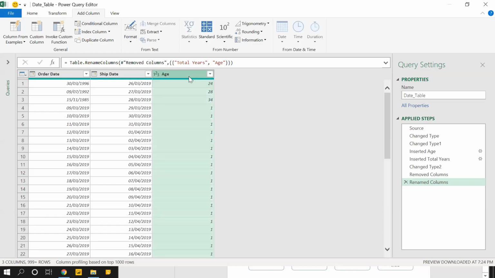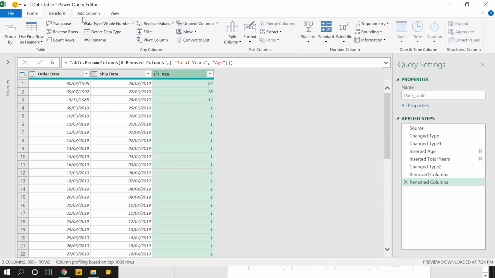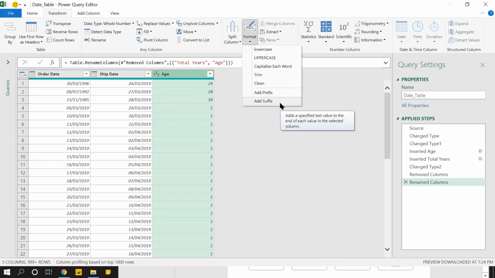So I'll try to clear the doubt of the person who will watch this. I'll try to concatenate one more text, years. 24 space years. 28 space years. So I'll select the column, transform menu bar, add suffix.